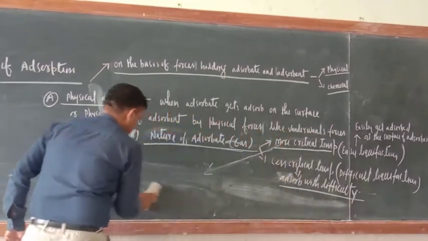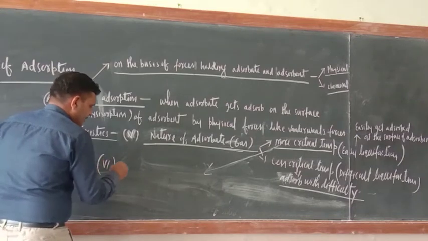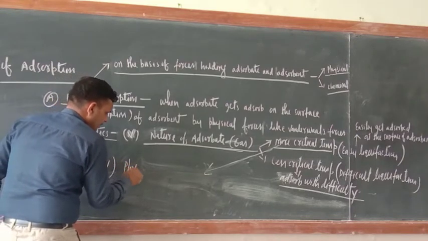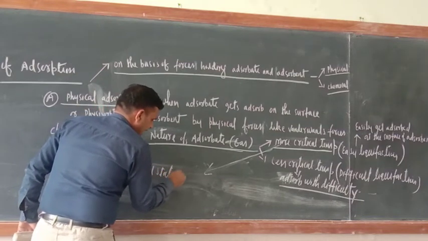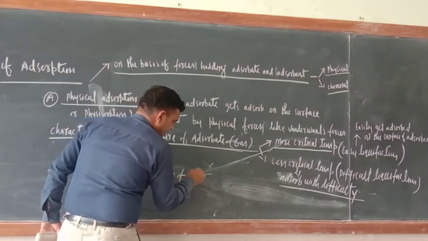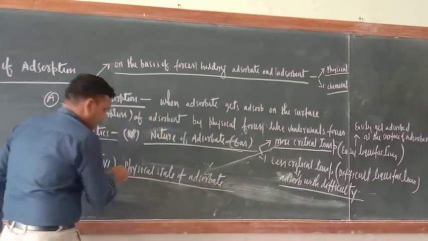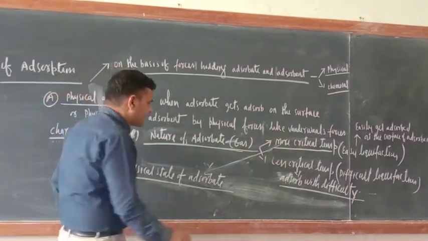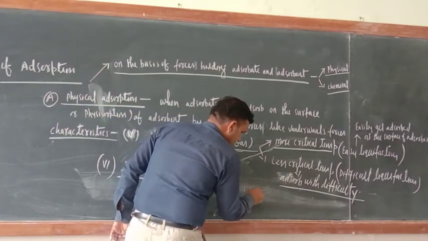The next characteristic of physical adsorption is the physical state of adsorbate. Physical state of adsorbate. So just see, the physical state of adsorbate is similar with.